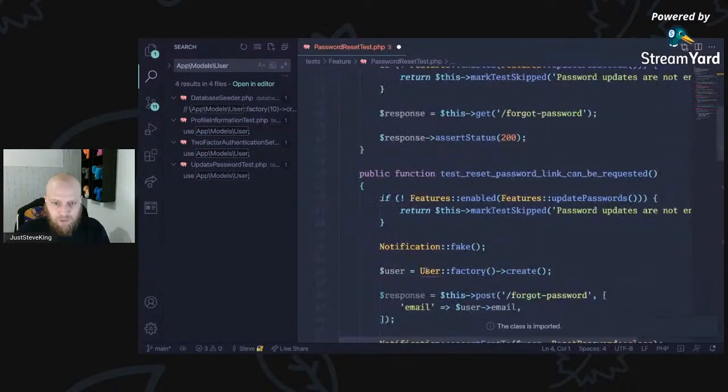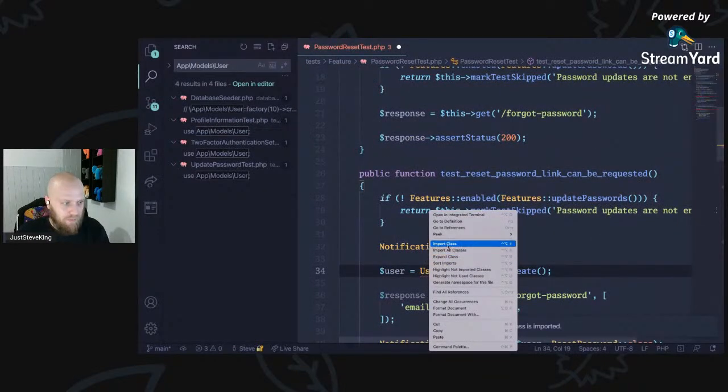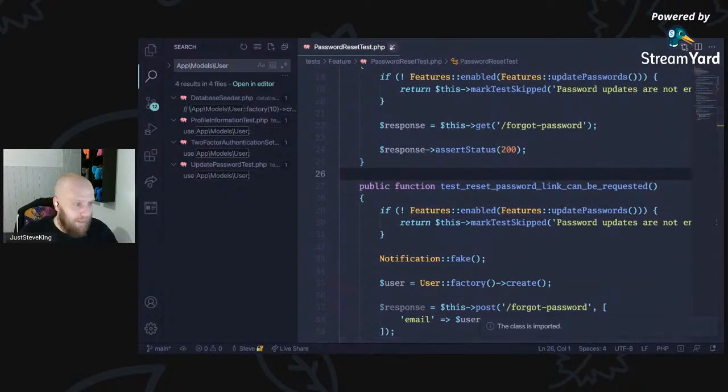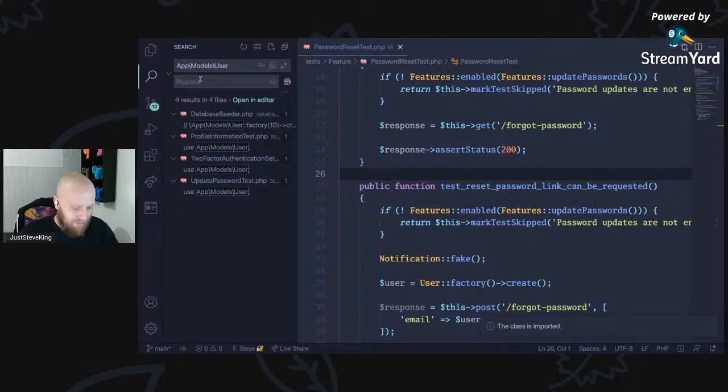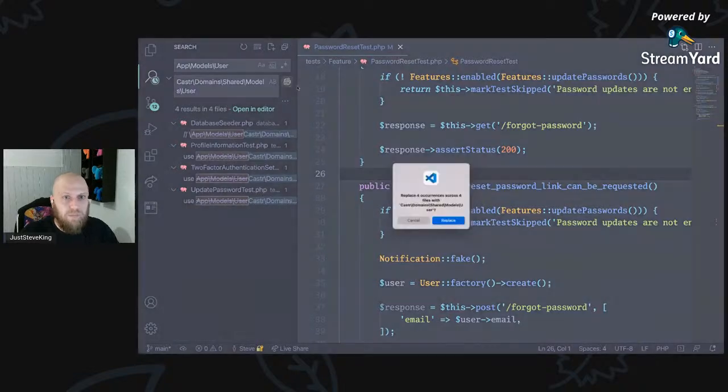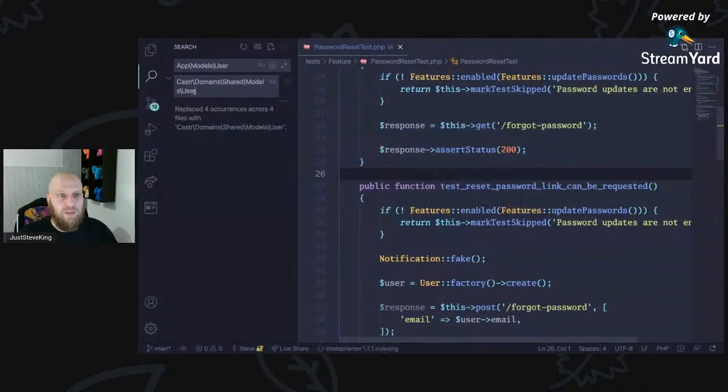So let's grab the user. Use app user. Oh, that is not a bad idea, is it? Okay, so we're going to replace that with Caster domains shared models user. Just replace all of them. There we go.